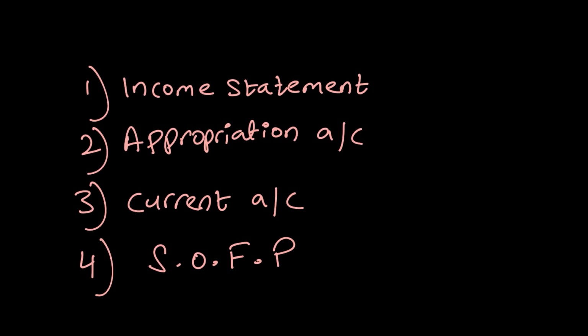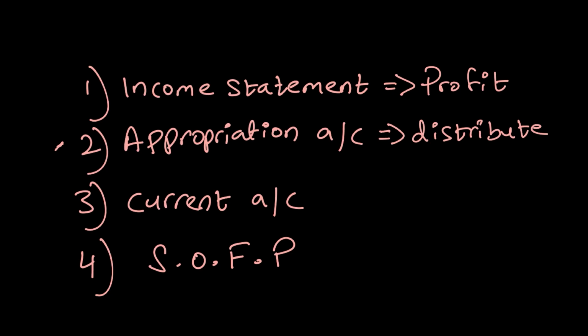Okay, so while accounting for a partnership, as usual, we will draw our income statement. Remember, your income statement helps you calculate the profit for the year. So, the first step will always be to calculate the profit for the year. Whereas when we were a sole trader, this entire profit used to go to one individual, because we're a partnership, this profit has to be distributed. So, in order to distribute this profit, we will draw something called an appropriation account. I'll just show that very soon.